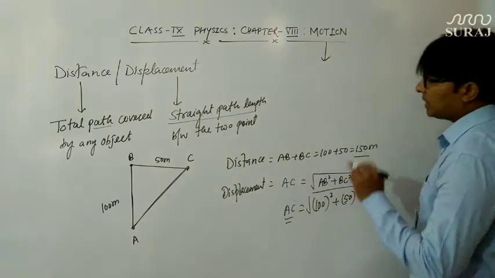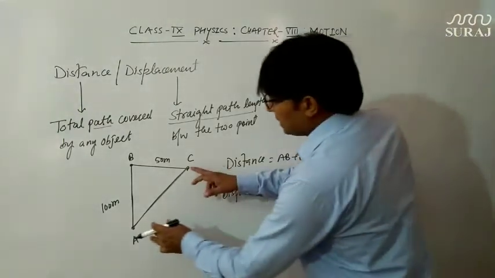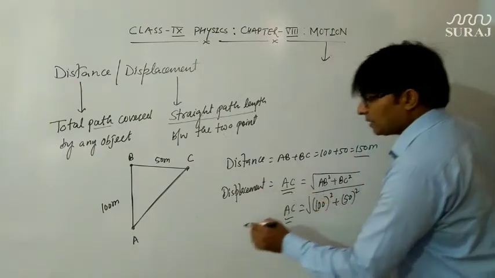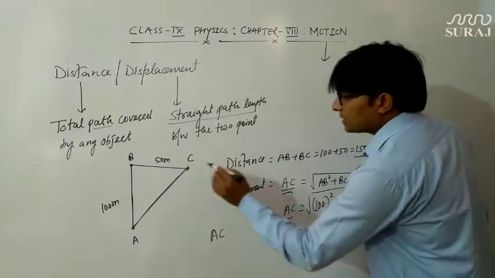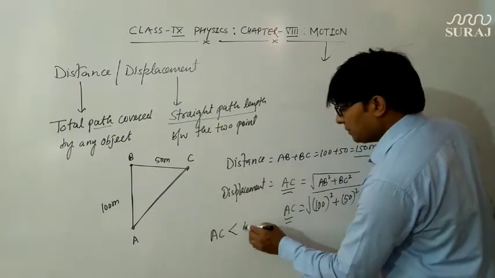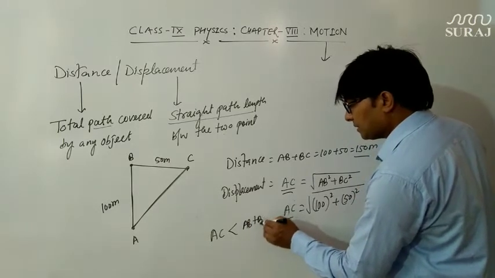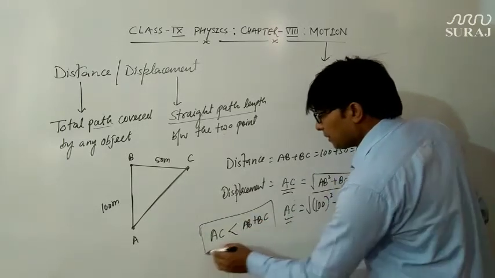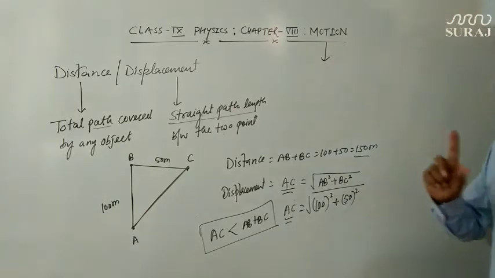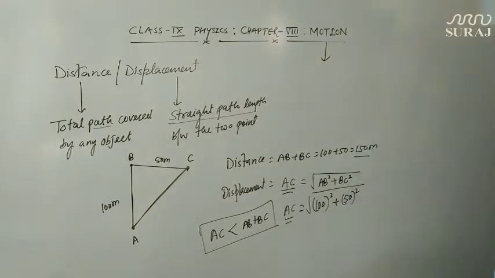So I am taking one example here. Definitely this displacement AC is less than this distance, which is AB plus BC. So that is one point. Okay, let us discuss one case where displacement and distance both are equal.